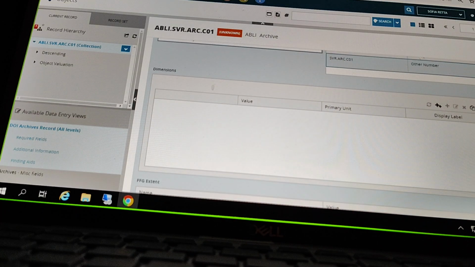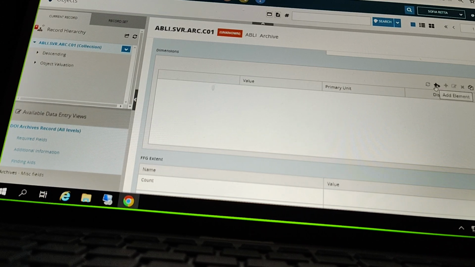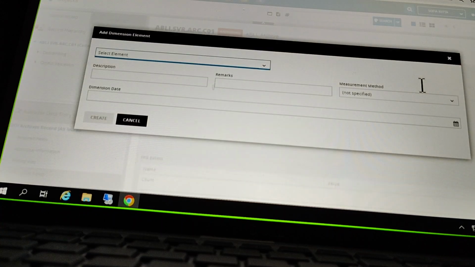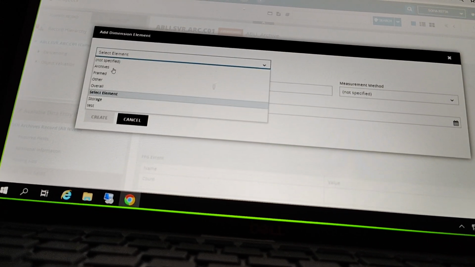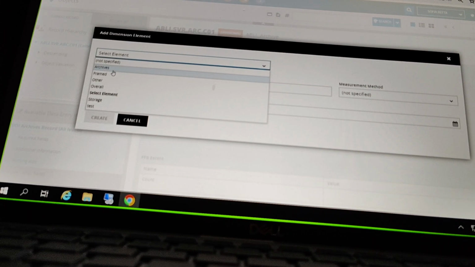Okay. Next we have dimensions. And remember I noted that there is a specific dimension element that we will want to use with our archives here. So I'm going to go ahead and use this add element to start here. And in the select element dropdown, I'm going to want to use the archives element. That is designed to be used with archive records here. So it's kind of set up the way we will need to record any of these measurements here for archives.